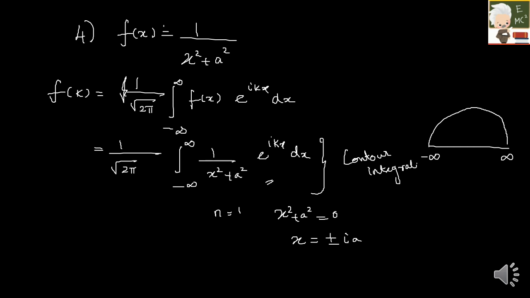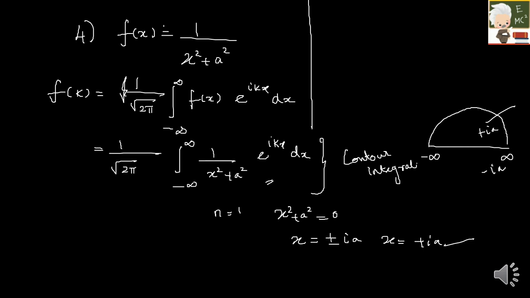So we saw the case of a semi-infinite circle. So x equal to plus ia lies somewhere here. X equal to minus ia, where does it lie? It lies somewhere here, outside our region. So x equal to plus ia only we will be considering. Next we have to do the contour integration for this.